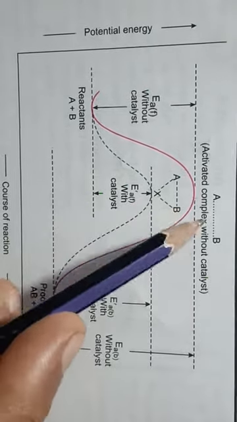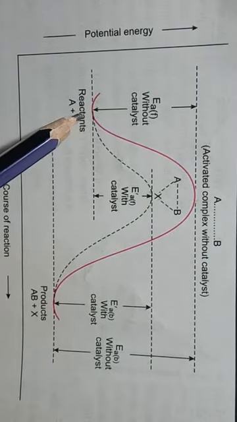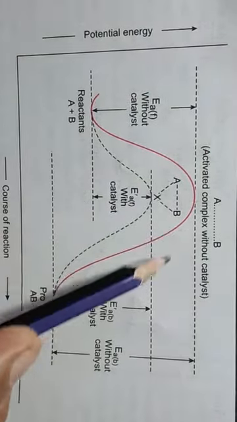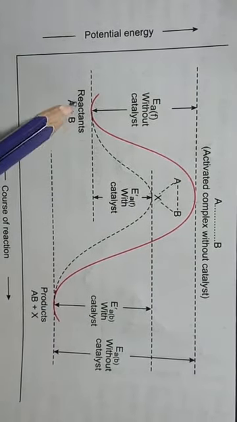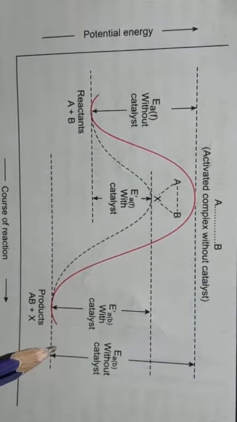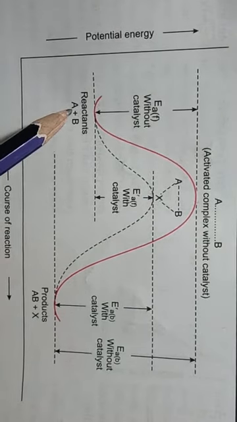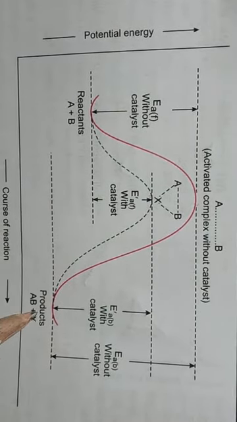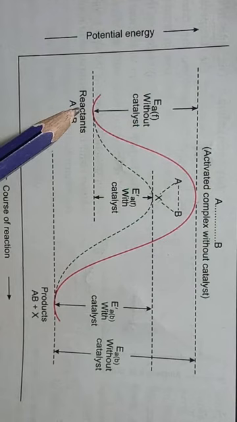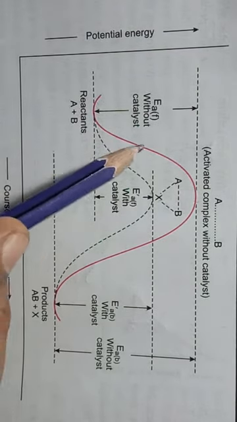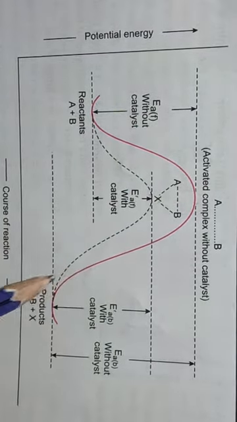Okay, so if reactants want to convert into the form of product, they have to cross this energy barrier, and only those reactant molecules can convert into product which have a sufficient amount of energy through which they can cross this energy barrier.